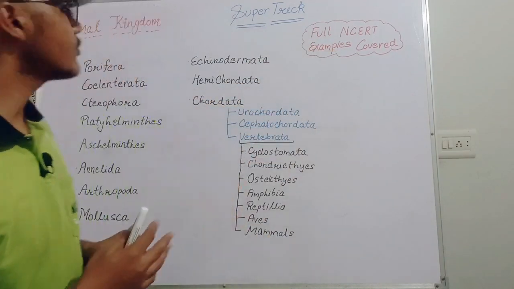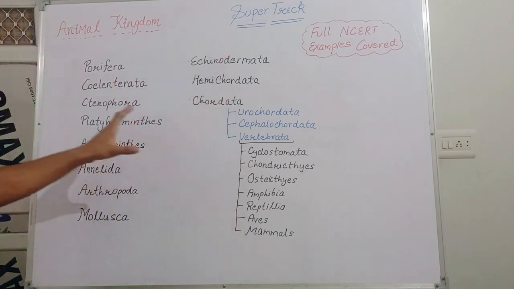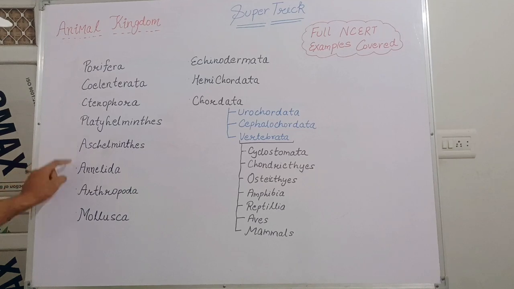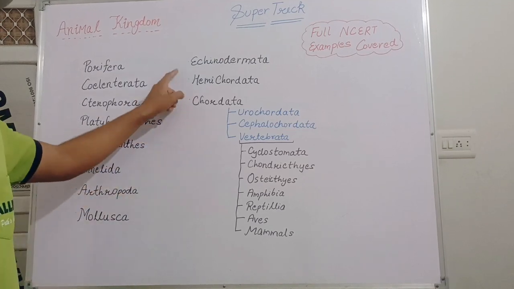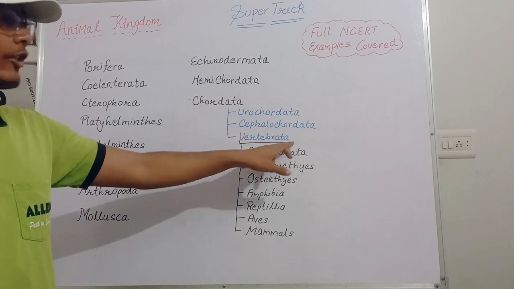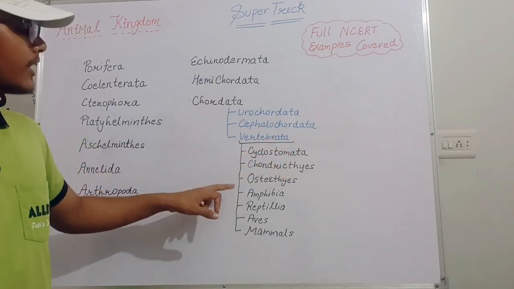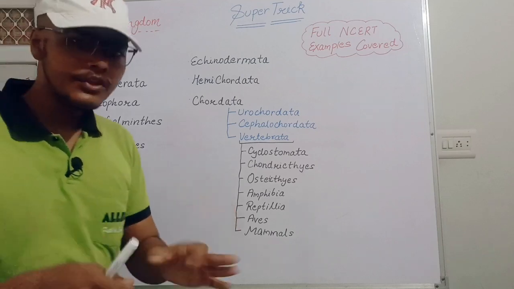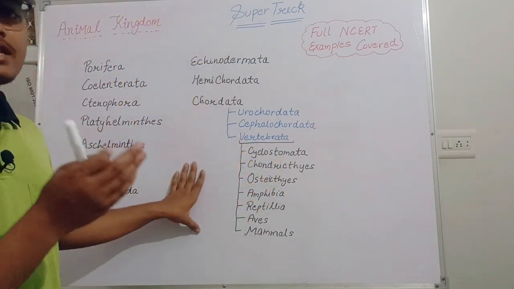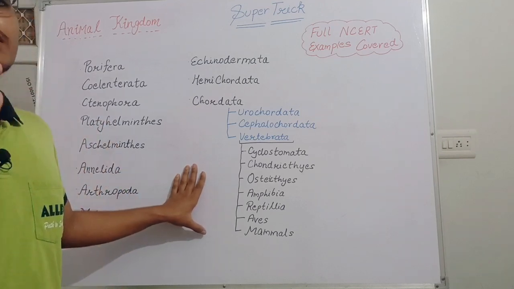So let's start. First of all, all the phylum names are written here. Let's recall all of these: Porifera, Coelenterata, Ctenophora, Platyhelminthes, Aschelminthes, Annelida, Arthropoda, Mollusca, Echinodermata, Hemichordata, Chordata. Chordata is classified into three parts: Urochordata, Cephalochordata, Vertebrata. Vertebrata has classes like Cyclostomata, Chondrichthyes, Osteichthyes, Amphibia, Reptilia, Aves, and Mammals. In this video, we will complete all the phyla present in our NCERT book, and we will complete each and every example using a super easy trick.